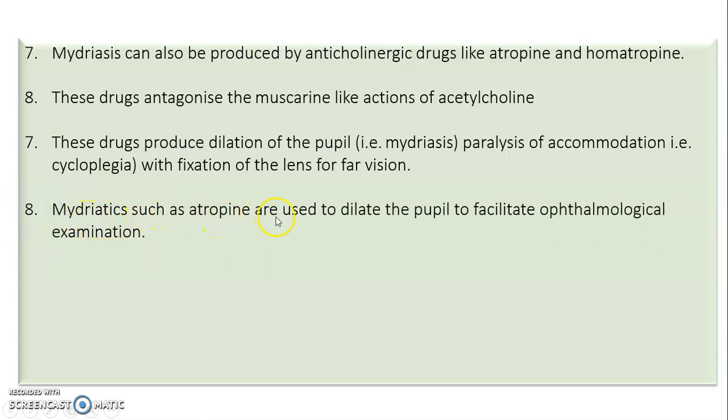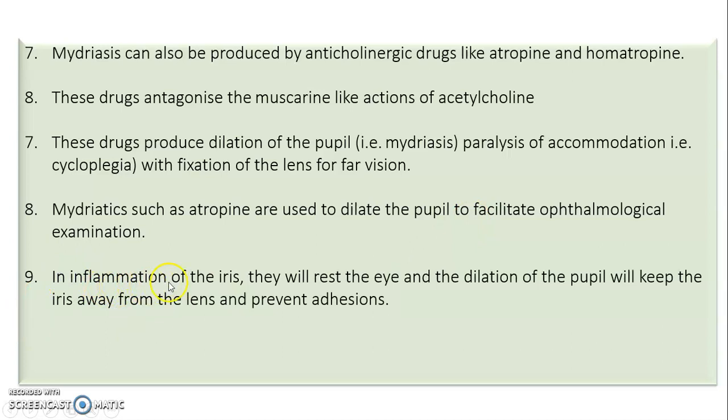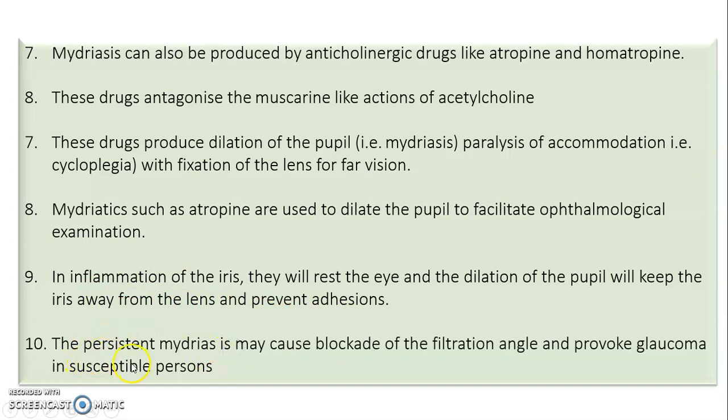Mydriatics such as atropine are used to dilate the pupil to facilitate ophthalmological examination. In inflammation of the iris, they will rest the eye, and dilation of the pupil will keep the iris away from the lens and prevent adhesion. In this way, mydriatics are used in the treatment of iris inflammation. Persistent mydriasis may cause blockage of the filtration angle and provoke glaucoma in susceptible persons.